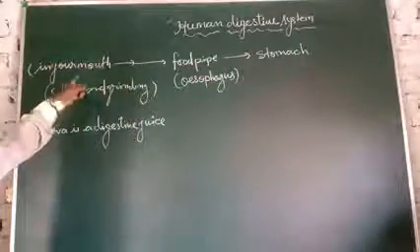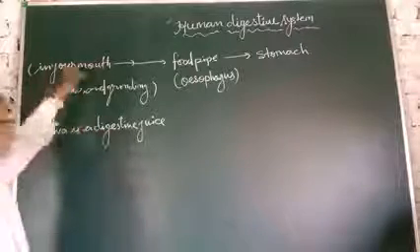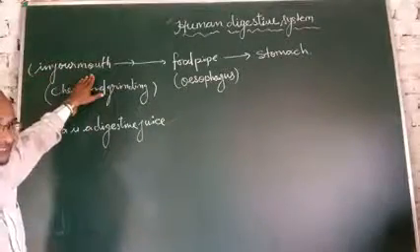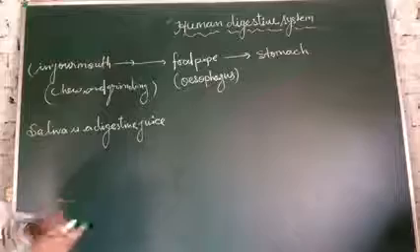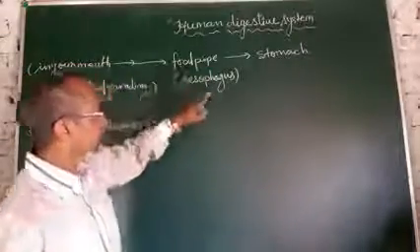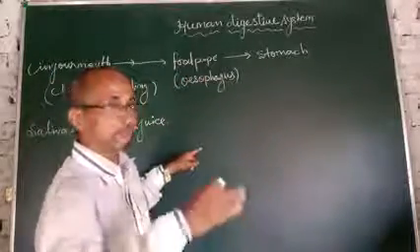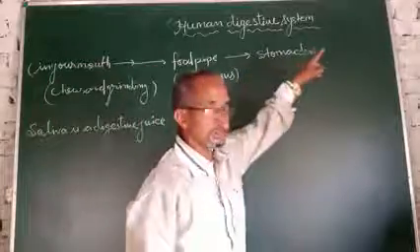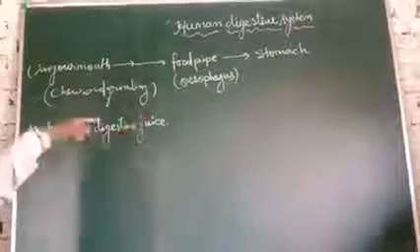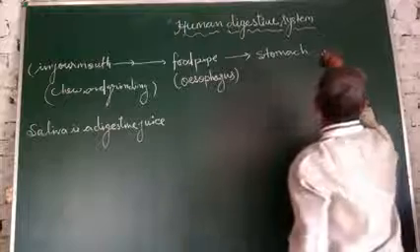As soon as you take food in your mouth, digestion starts. In the mouth, the food is mixed with saliva with the help of the tongue and teeth. After this it goes into the food pipe, and with the help of swallowing and peristalsis it goes to the stomach, and after the stomach it goes down into the small intestine.